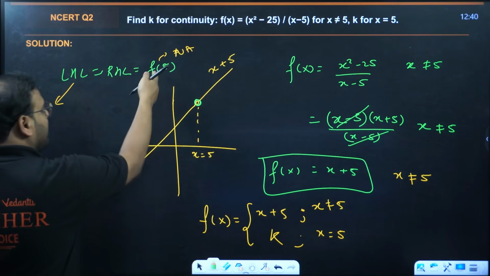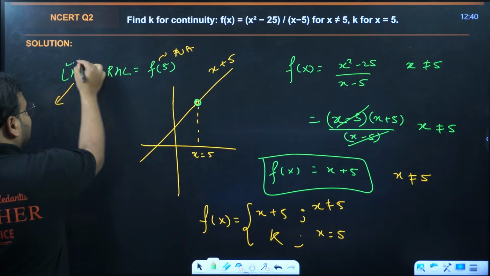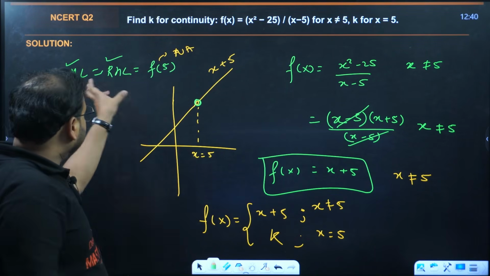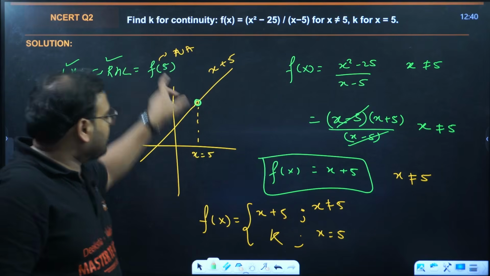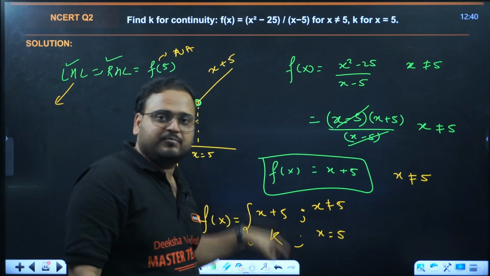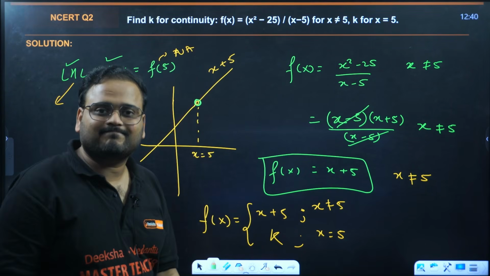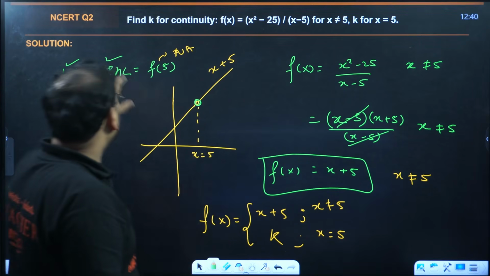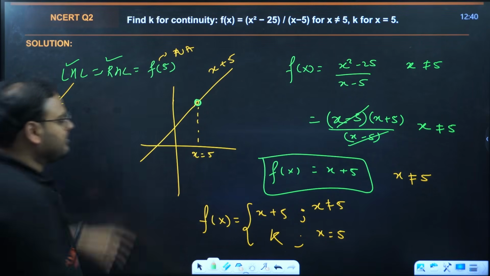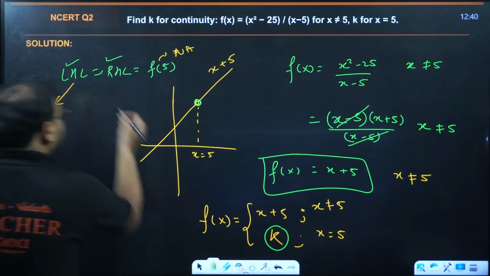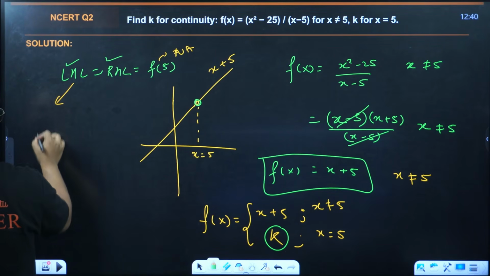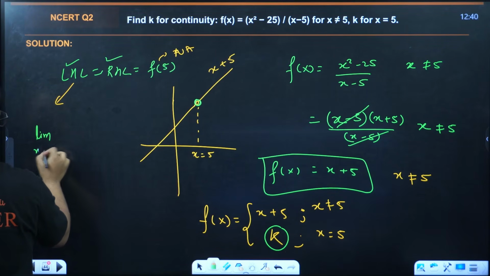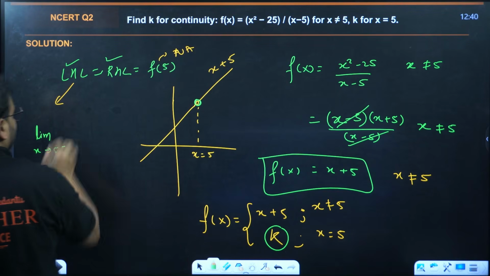But I cannot find f of 5, but I can find LHL and RHL value, and if I separately put that value as equal to f of 5 as k, then the function becomes continuous, right? If the given function is continuous, then this value should be equal to f of 5, and that I've taken as k over here. So let me find the limit value. I can take either of them. Let's find limit. X tends to 5 minus, I'm finding LHL.